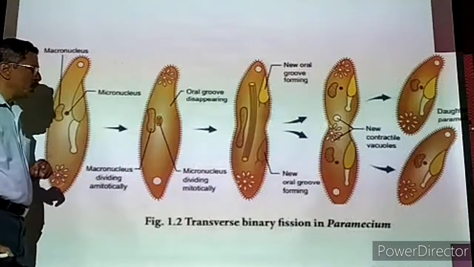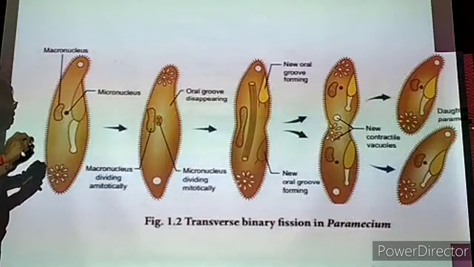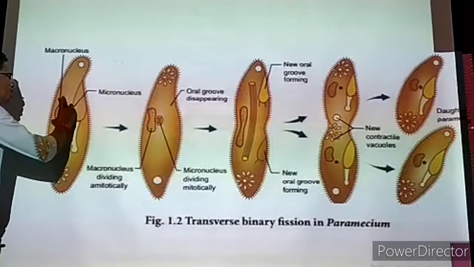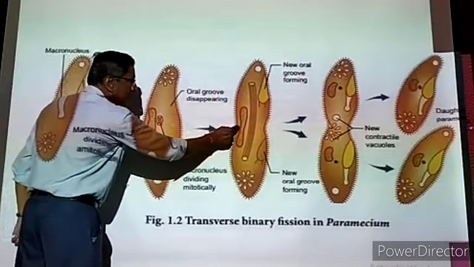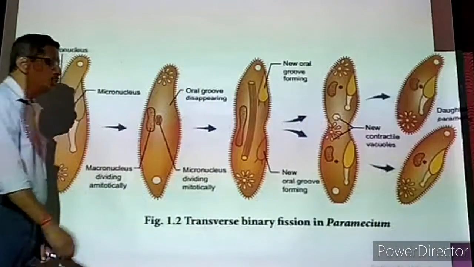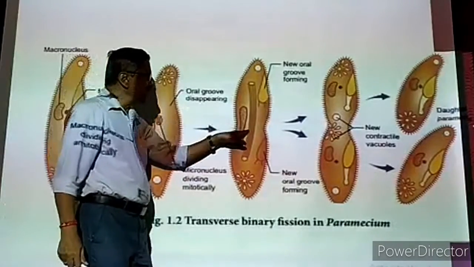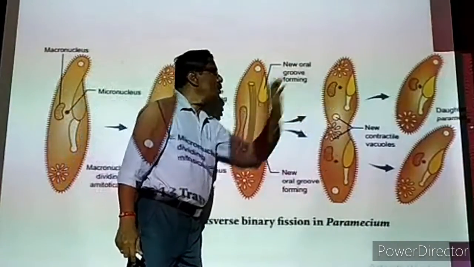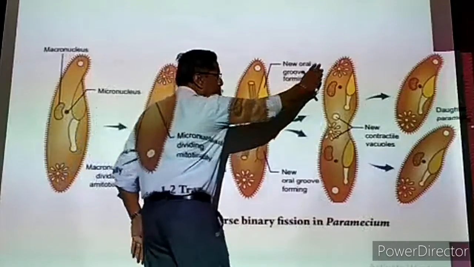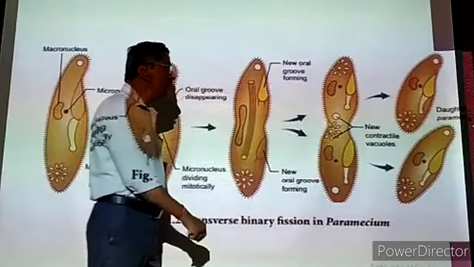In this paramecium, first what is happening is the two nuclei will elongate and divide. First I will take the macronucleus. It is gradually elongating and then further elongating. A constriction is taking place and it is divided into two macronuclei, two daughter nuclei. Similarly, the micronucleus is elongating, further elongating. Then it is divided into two micronuclei. So, unlike the amoeba, which has only one cell, here two macronuclei and two micronuclei will be formed.